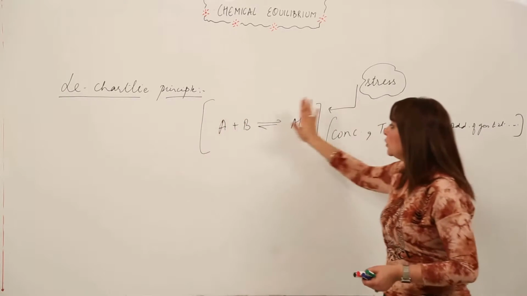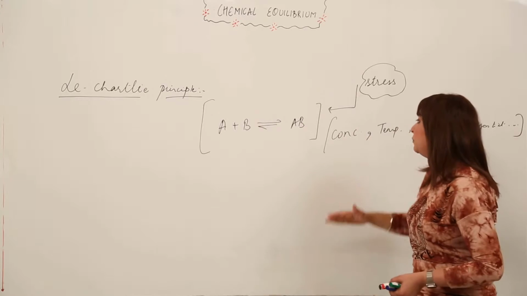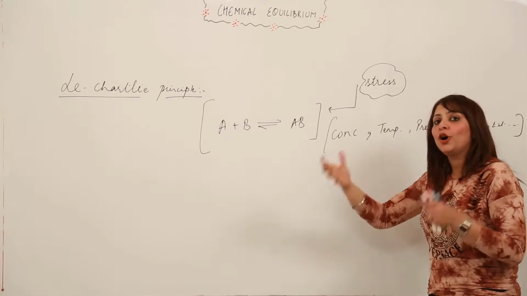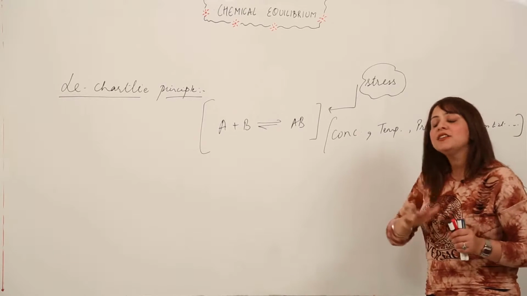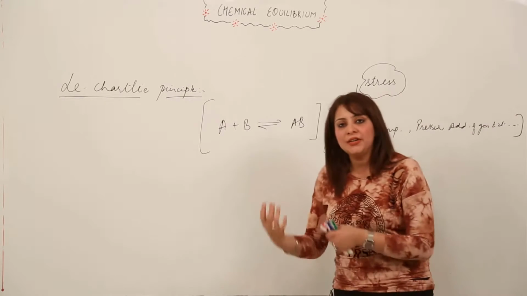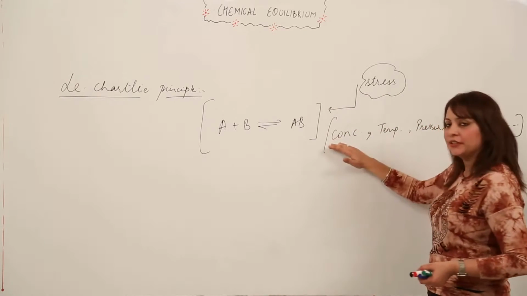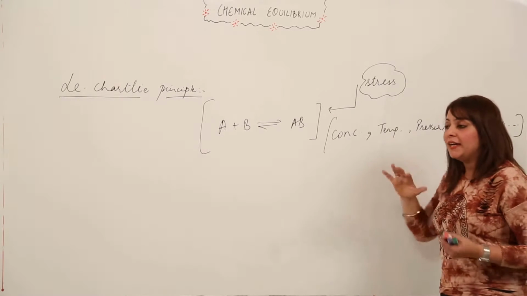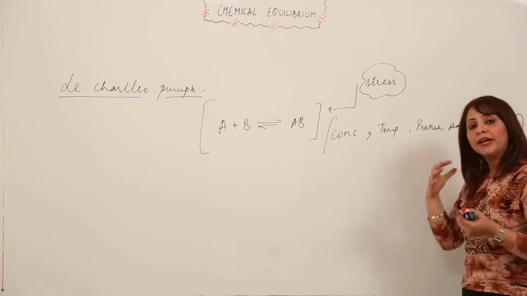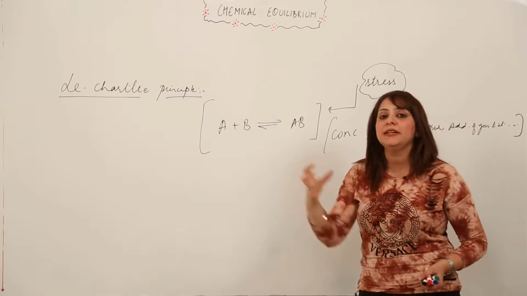It states that suppose we have a reaction which is in equilibrium and this reaction is subjected to some kind of stress. The stress can be the change in the concentration of either the reactant or a product, right? One of the reactants or two of the products, any kind, that means only the change in the concentration. We are not concerned whether the concentration of one reactant is changed or the other, any kind of change, right? So change in the concentration, change in the temperature, either we are increasing the temperature or we are decreasing the temperature. By pressure I mean again we are increasing the pressure or decreasing the pressure, or we are adding an inert gas to it, right?